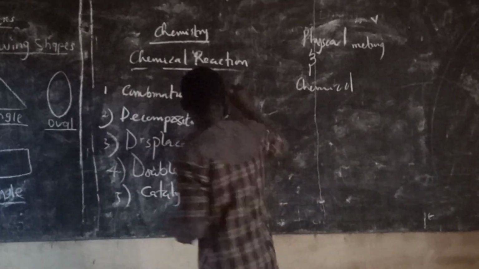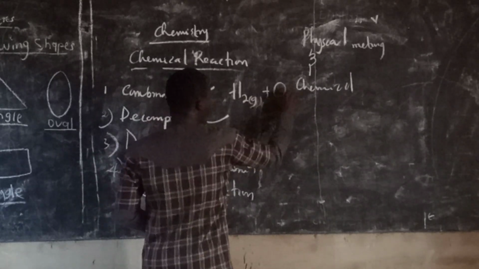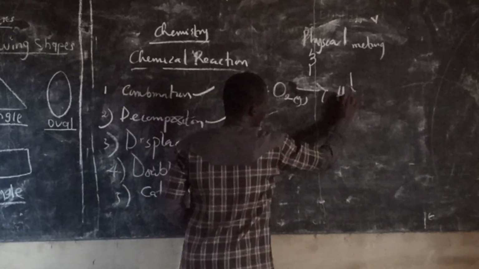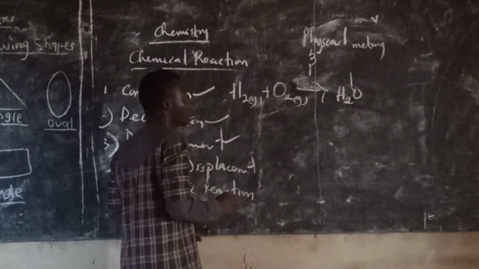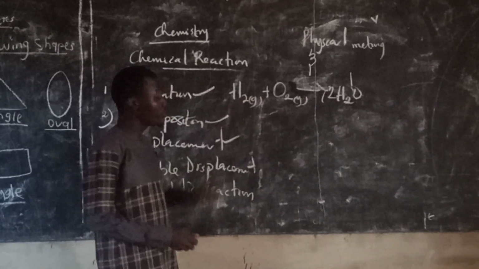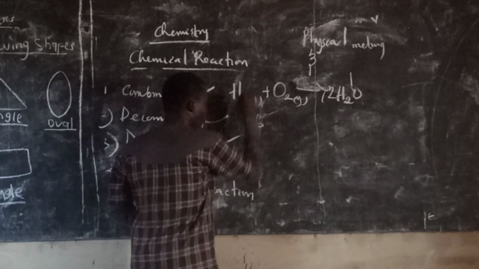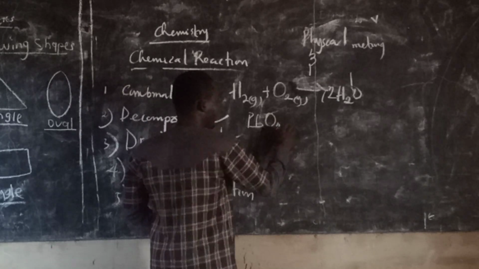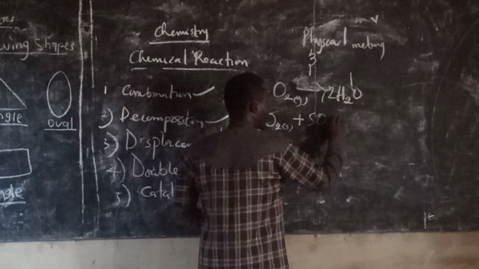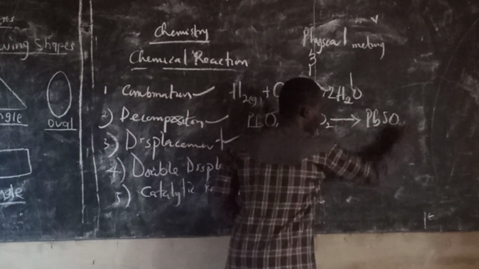For instance, H2 gas plus O2 combine together to form water, H2O. Let's balance the chemical equation. So this is a combination reaction. Another one, we can have lead(II) oxide plus sulfur(IV) oxide giving PbSO4.